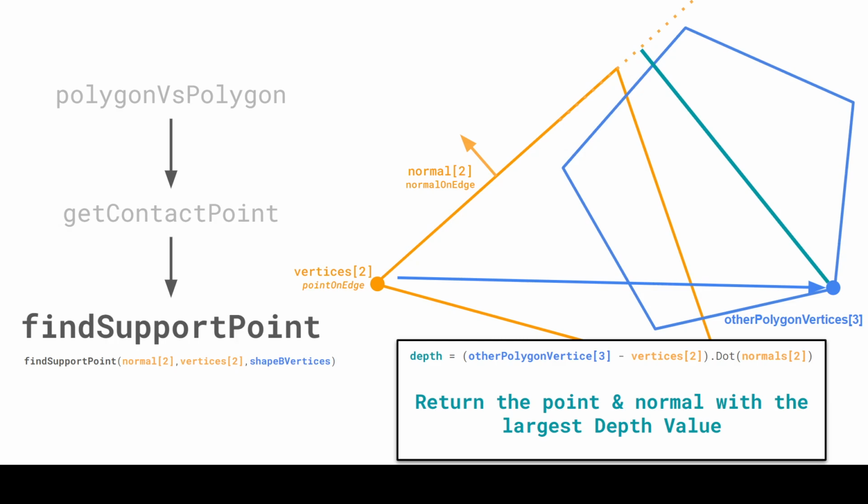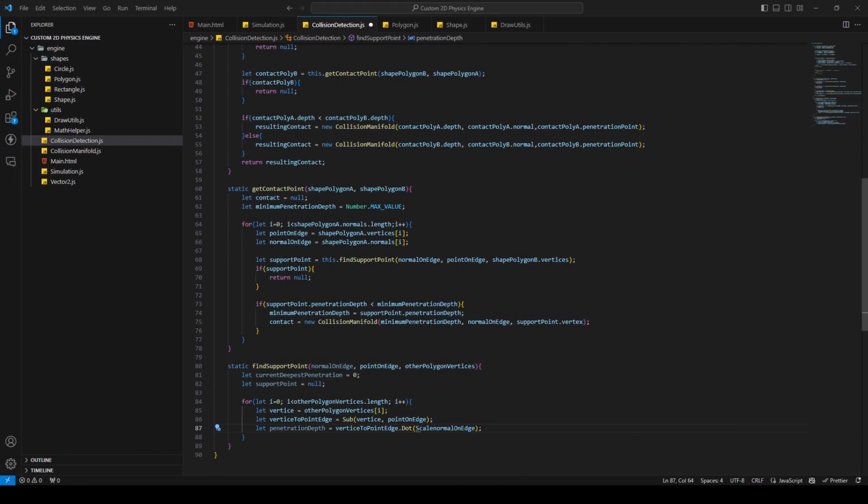So I'm just gonna say here, oh, of course I need to change the, yeah, I forgot that again. For this, I'm just gonna say here in the dot product, scale the normal with -1. And that's it. Yeah, this will be the easiest. I mean, for me, it's the easiest if I'm just gonna search for the largest value and not for the most negative value.